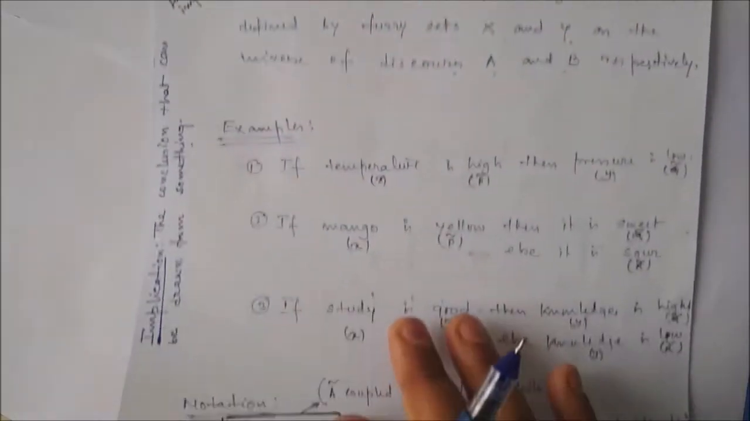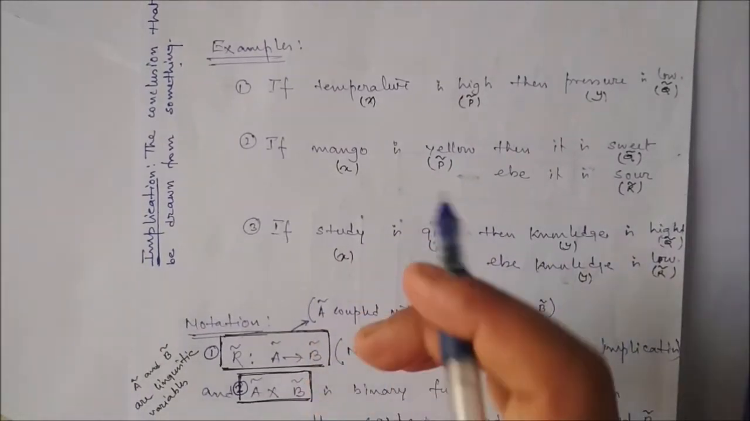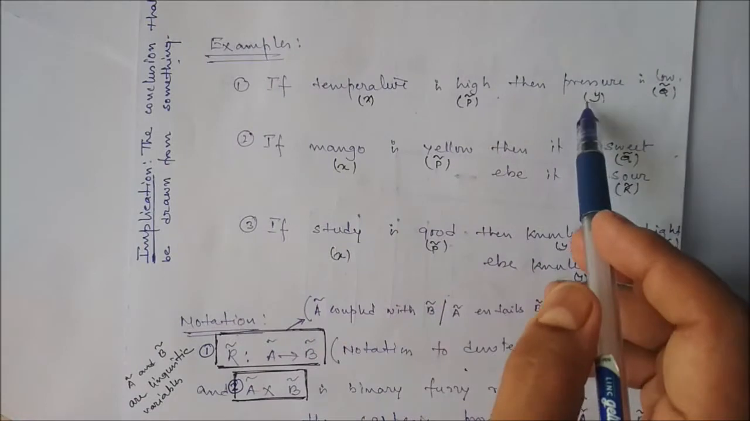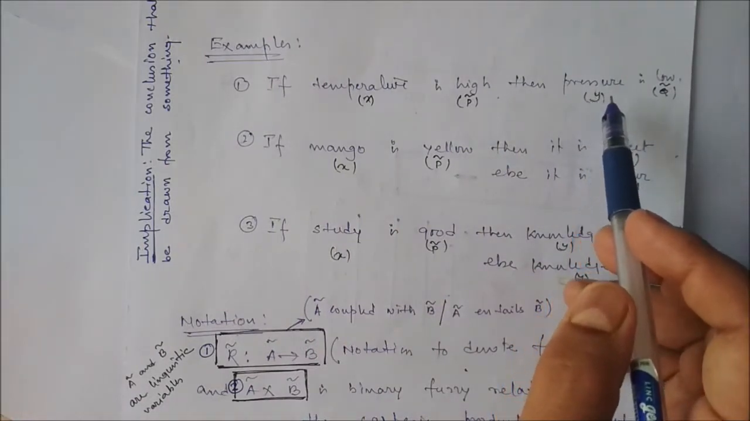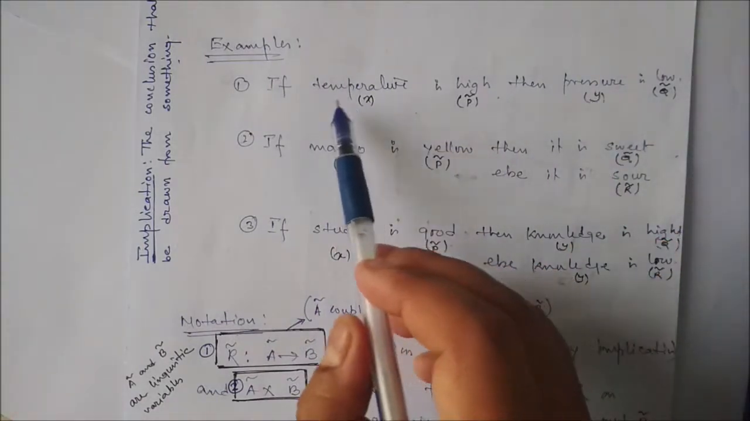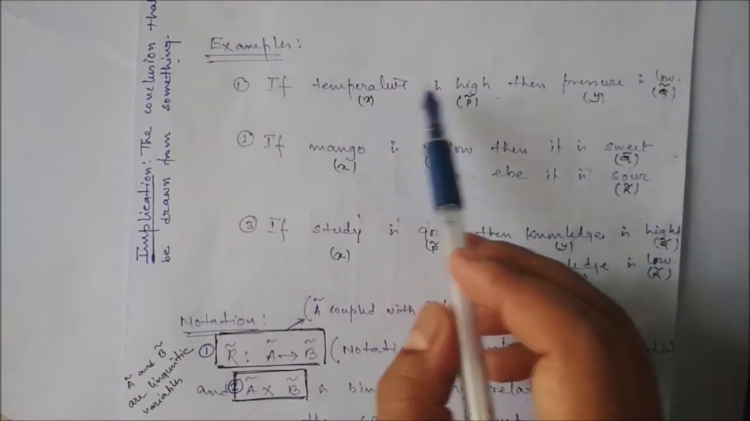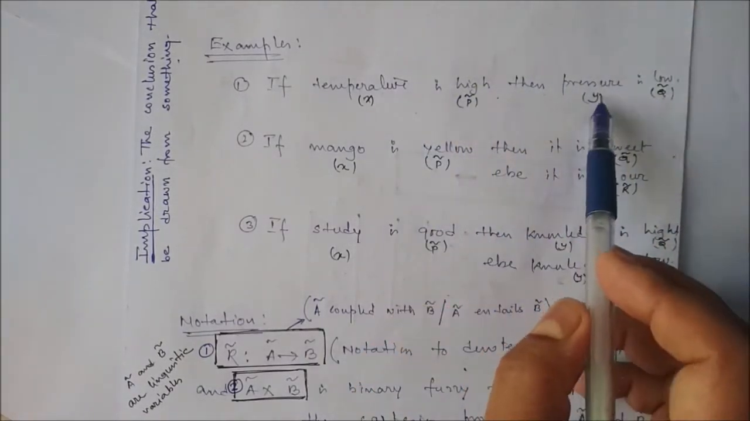You can see some examples. If temperature is high, then pressure is low. It is a fuzzy implication, a fuzzy if-then rule or fuzzy rule. Here high and low are the linguistic variables, and temperature and pressure are the generic variables.